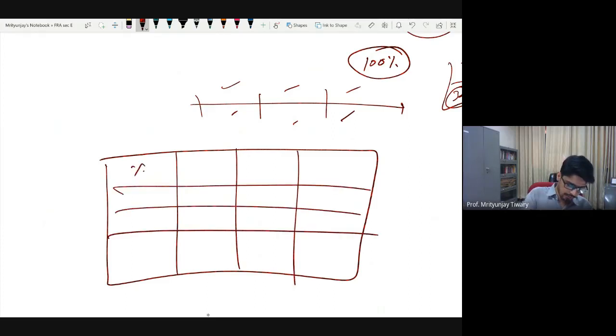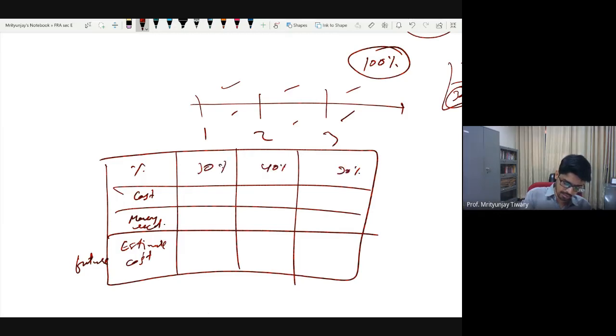So let's say percentage of work is not given, cost is given, and money received is given. Then I will make an estimation, that is, estimated future cost in years 1, 2 and 3. Let's say the same example that earlier we were given, 30% work here, 40% work here and 30% work here, and cost was, let's say, 200 here, 800 here and 1200 here.